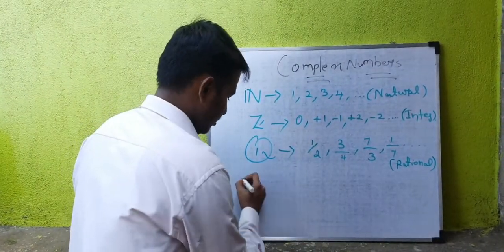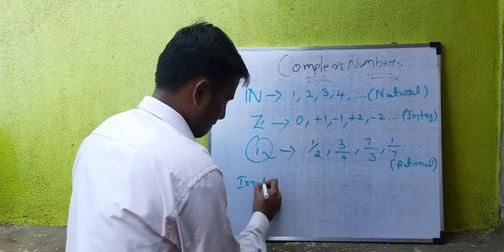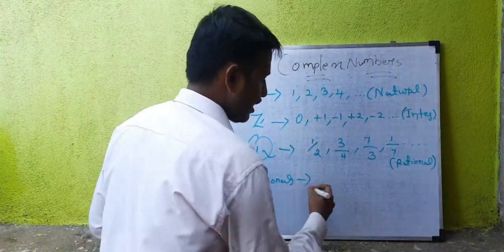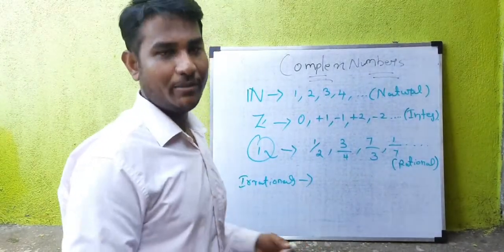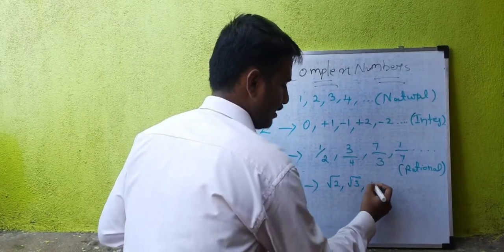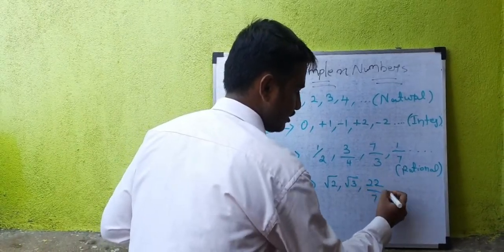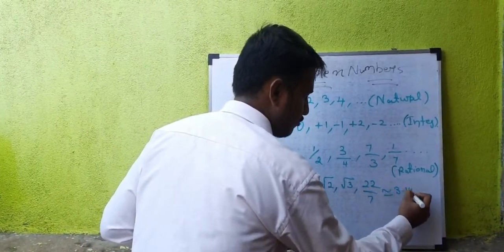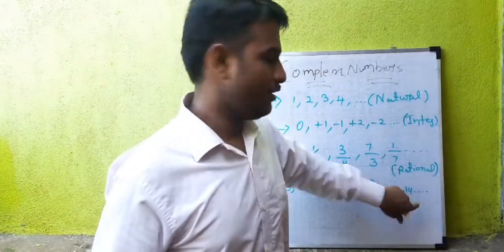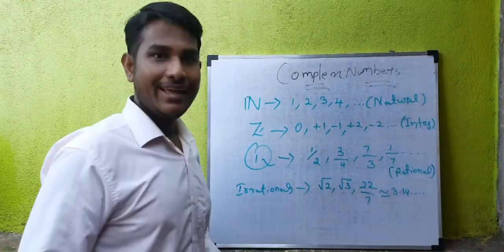Similarly, irrational numbers. Irrational means a non-recurring and non-terminating number, for example root 2, root 3, and 22 by 7, which is approximately equal to 3.14, and so on. So these are called irrational numbers.